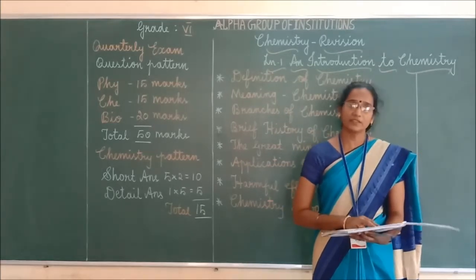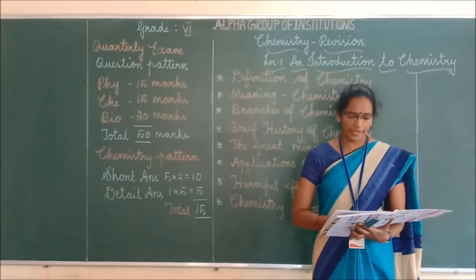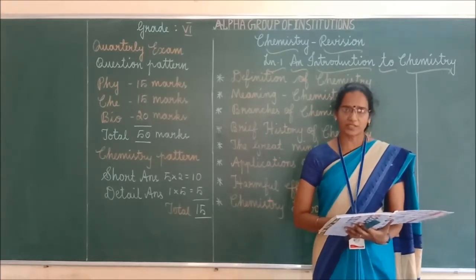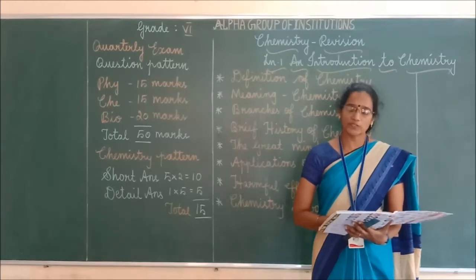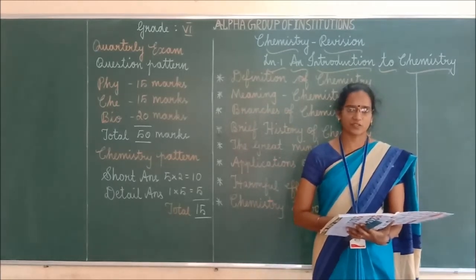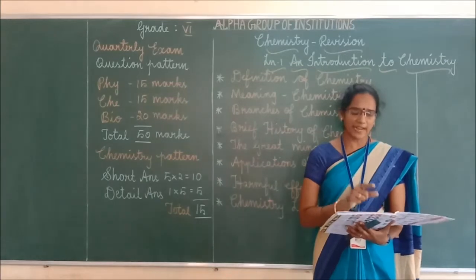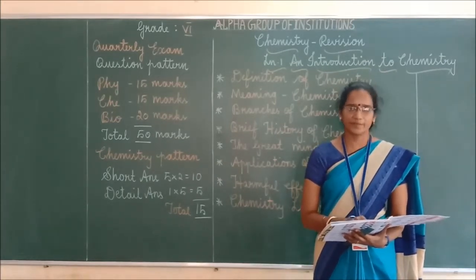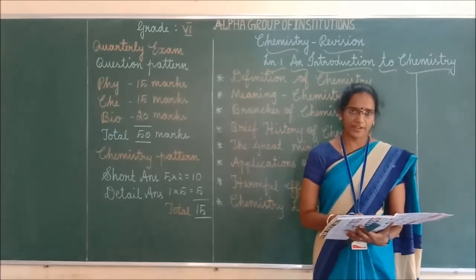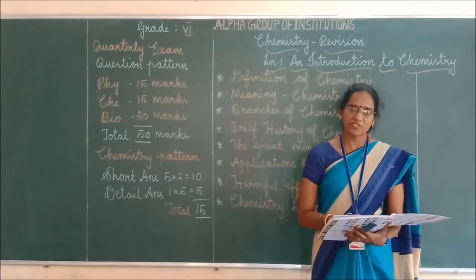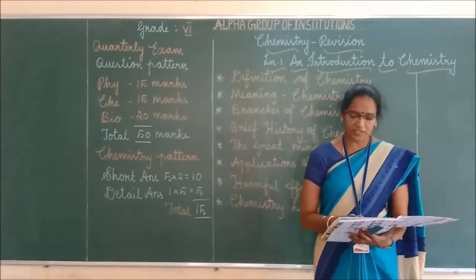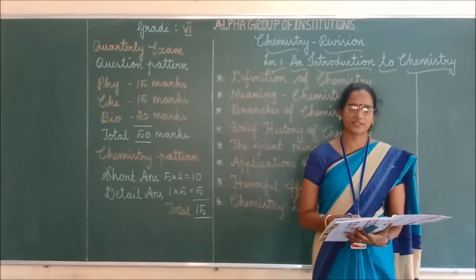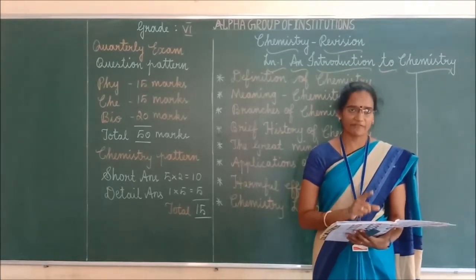First let me see the definition of chemistry. Chemistry is the science of matter and the changes it undergoes during chemical reactions. Actually in the book the answer starts with "it", isn't it? So strike out that "it" and write chemistry. So define chemistry means what you have to write? Chemistry is the science of matter and the changes it undergoes during chemical reactions. This is the answer for chemistry definition, right?